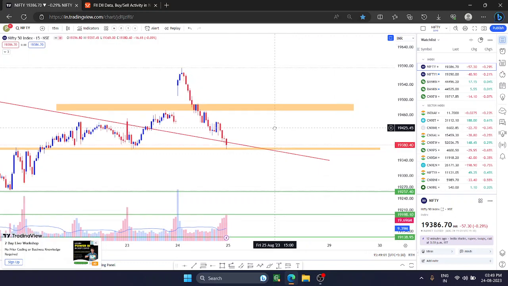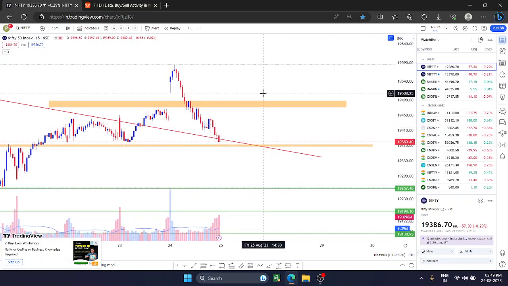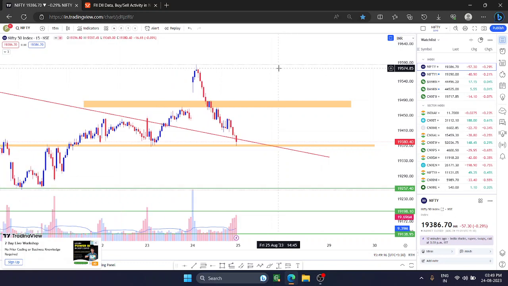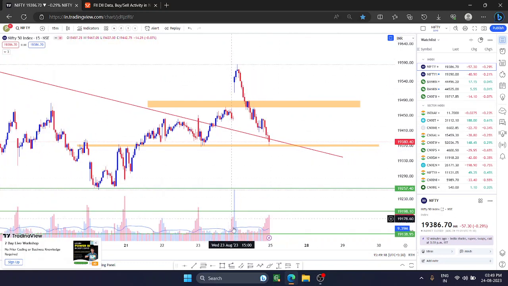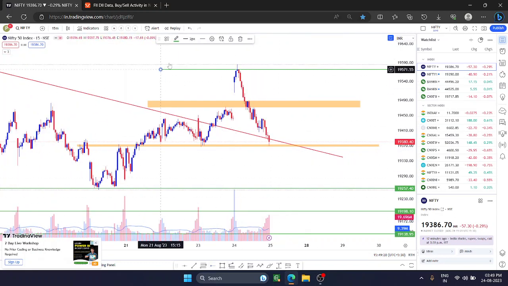Otherwise, for further buying, I would like to wait above 500 levels with a straight stop loss of 10 rupees max to max. 470 will be our stop loss. Above 490, 470 will be our stop loss, and 574, this high, I might capture all these levels. Okay guys, so these are the intraday levels.